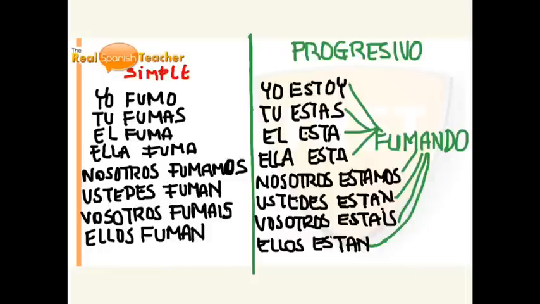Fumando. Exactly the same as in English: I am smoking, you are smoking, he's smoking, she's smoking, we are smoking, you guys are smoking, and they are smoking. The verb in the progressive does not change for any of the pronouns, and in simple present, it changes on each one of them.